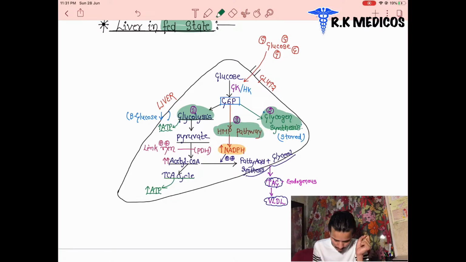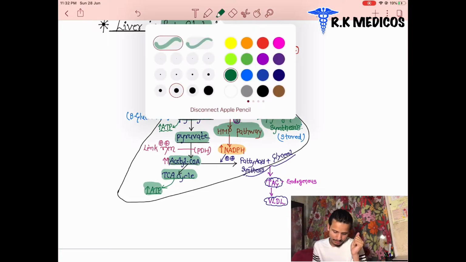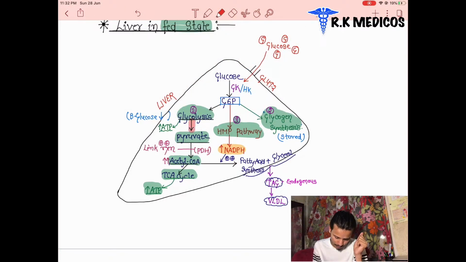In glycolysis, the last step forms pyruvate, and this pyruvate is converted into acetyl-CoA. Acetyl-CoA enters the TCA cycle, that is the Krebs cycle, and in this manner we produce ATP. That is glycolysis: pyruvate to acetyl-CoA to the tricarboxylic acid cycle, which we will learn, and after that we see the production of ATP.